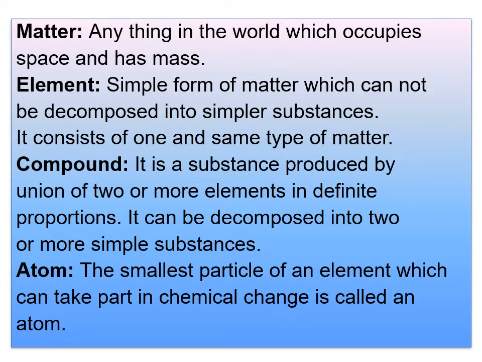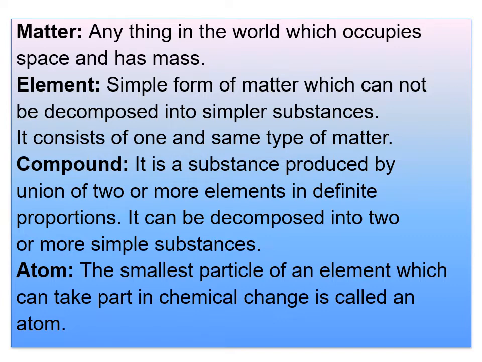When you come to the compound, a compound is a substance of the other kind. I told that matter is divided into two types, so this is the second type. When two or more elements combine chemically in such a way that the properties of the resulting substance are entirely different from those of the combining elements, then a chemical compound is formed.